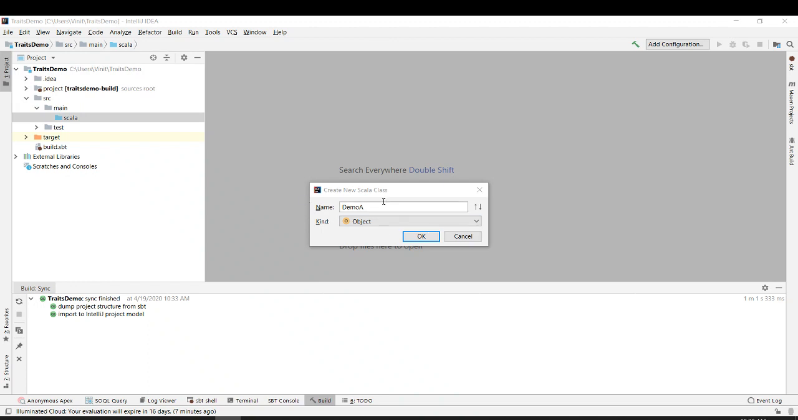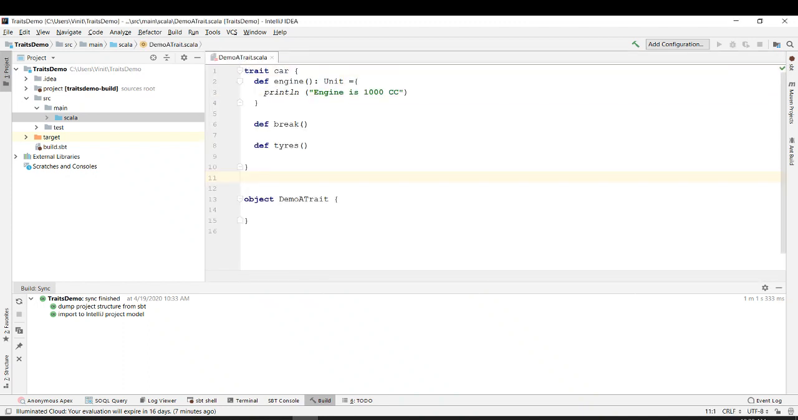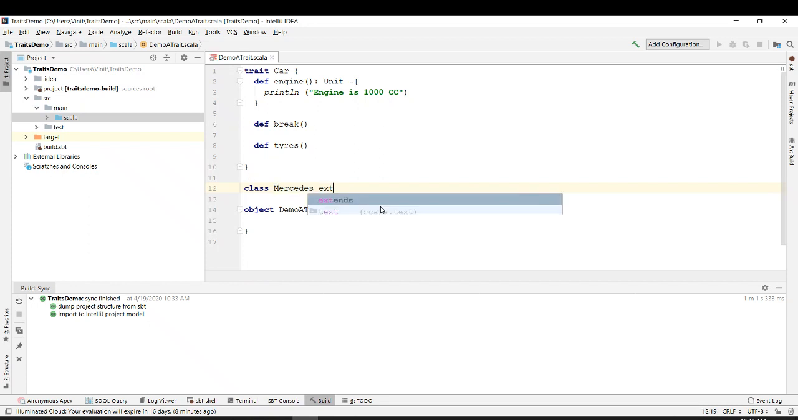Okay, so we are creating an object called demo A trait, and we already defined a trait above. I just defined a trait car. Then we are defining an engine, brake, and tires. Then we are also defining a class, and we give that class the name Mercedes. Okay, so this is my car, this is my Mercedes. Since I want to extend it, what is the keyword? Extends, right? Extends car.